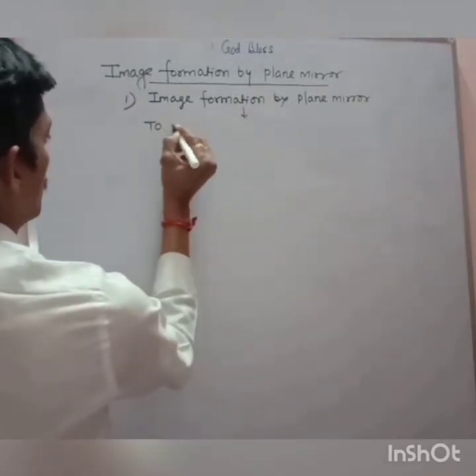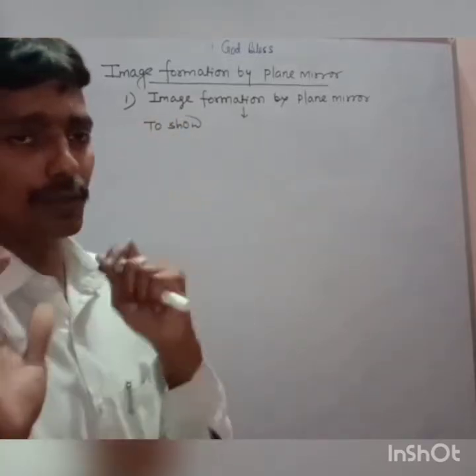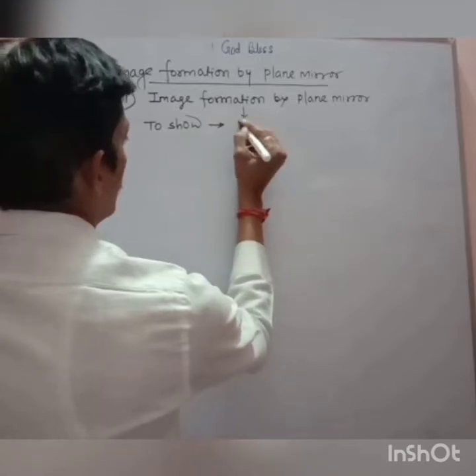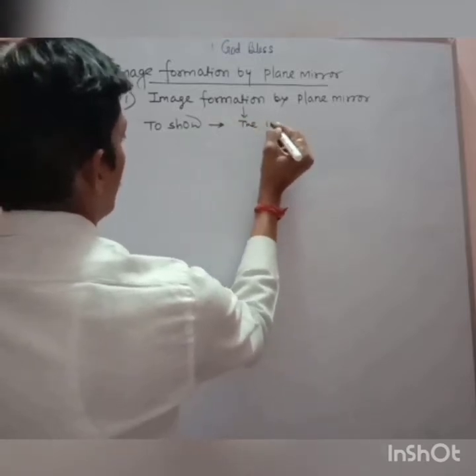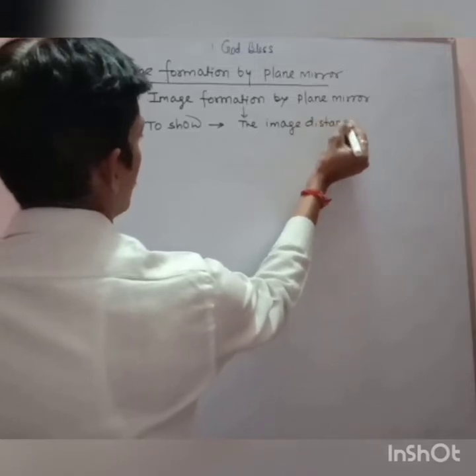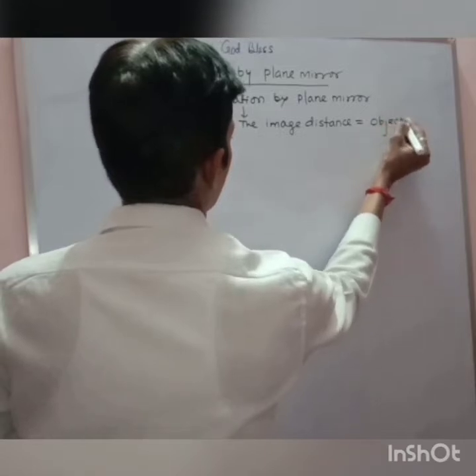To show the image distance is equal to object distance.